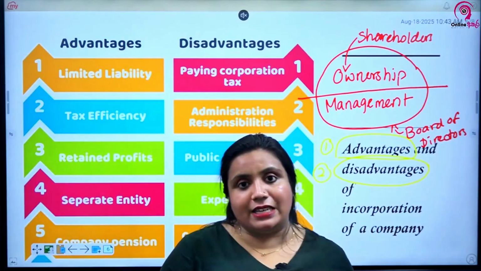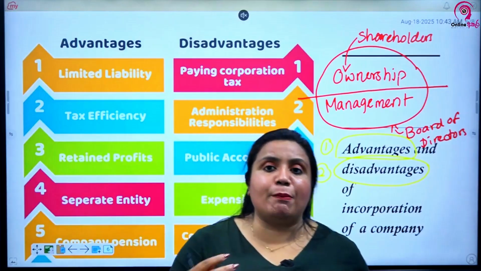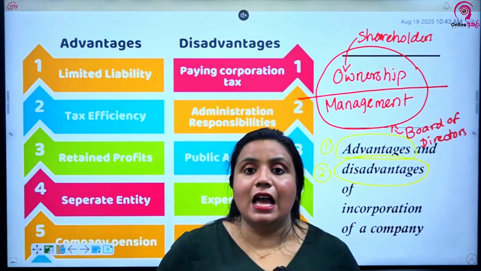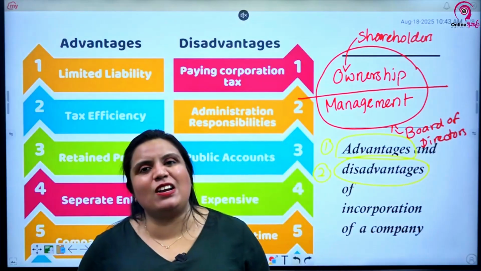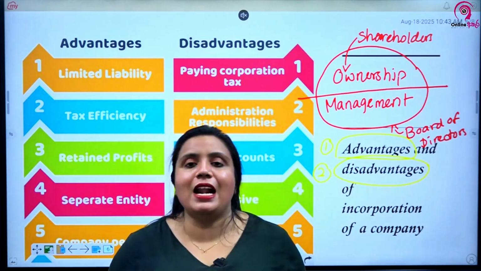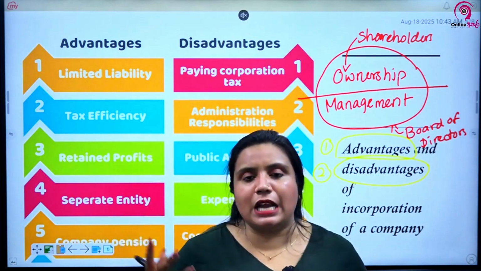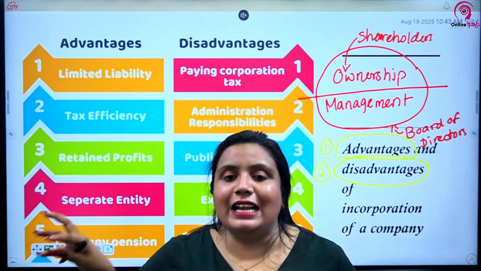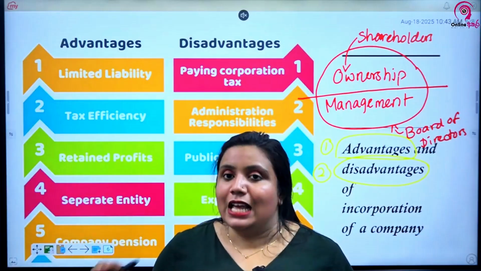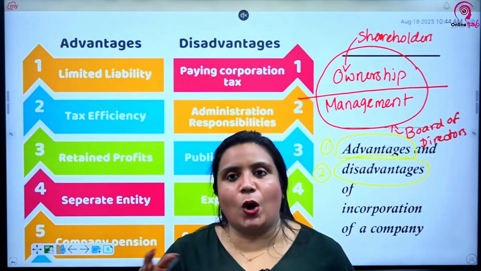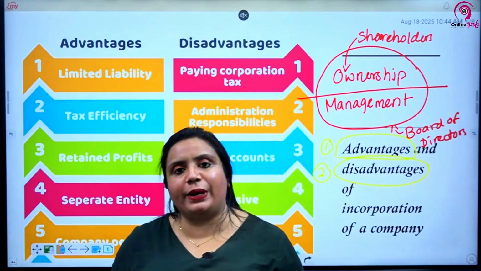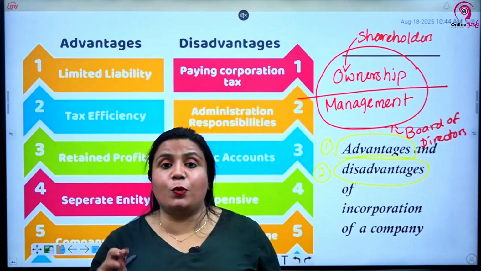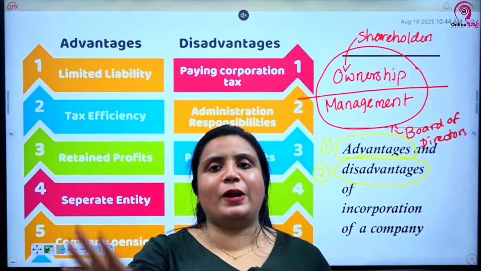First thing, the government charges. Government charges will depend on the number of directors and number of shareholders. On all of this, the government charges will vary. It's not only the government charges. Usually, to get the incorporation done, either you will go to a management company, a company that does such incorporations, or you will have to get legal services. Those are not cheap, right? Lawyers also charge big amounts to incorporate a company. Government charges are also there. So all of this makes it an expensive process compared to sole proprietorships and partnerships.